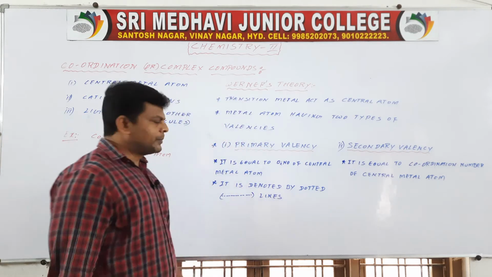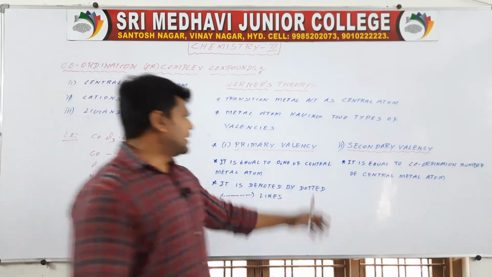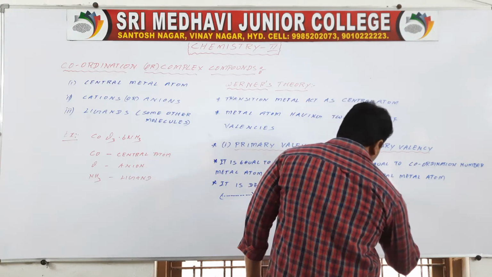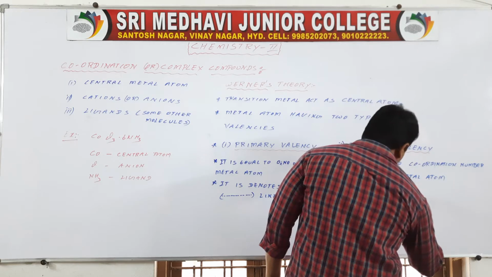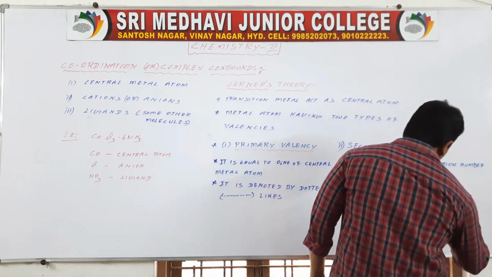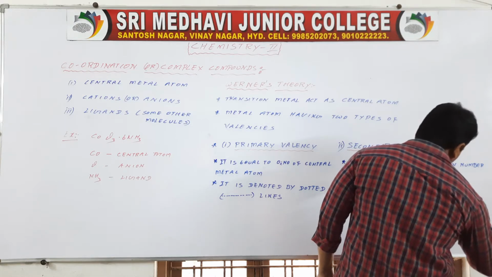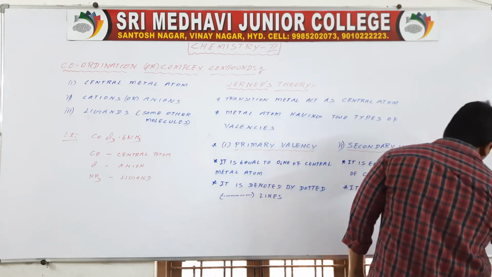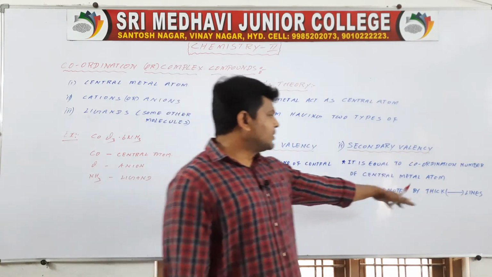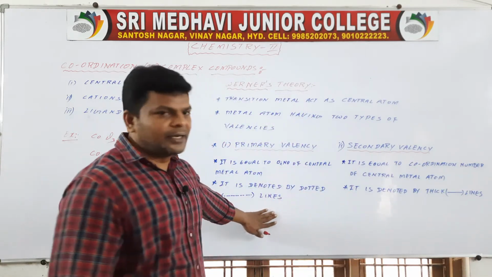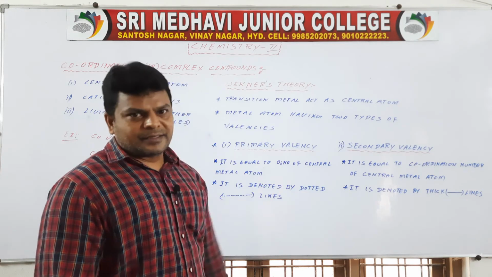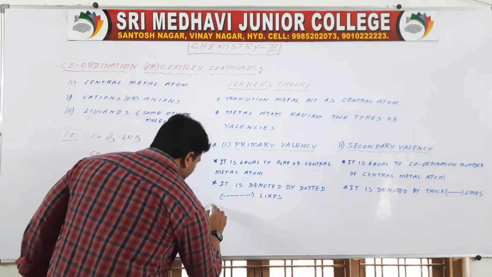It is denoted by thick lines, like this. Primary valency is denoted by thick lines and secondary valency by dotted lines. So when we are going to draw structures, you may know all this.